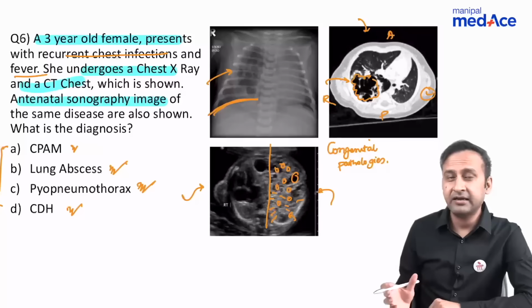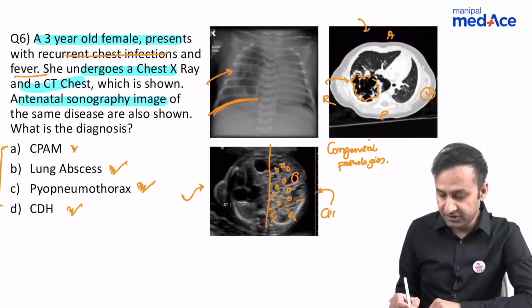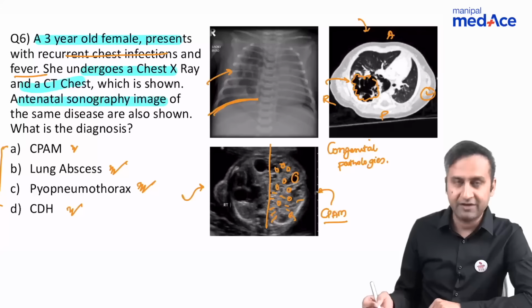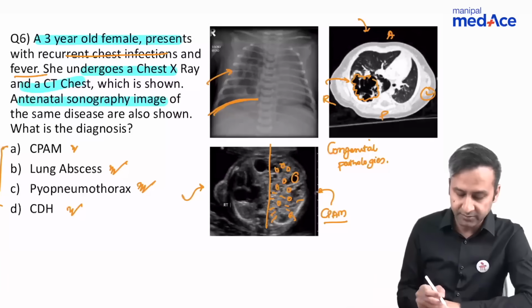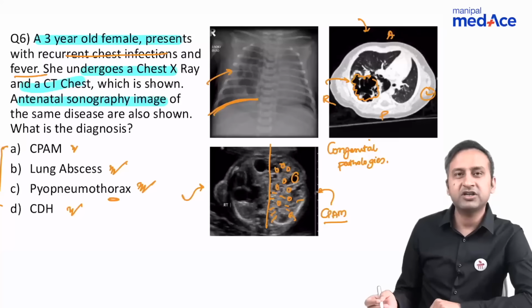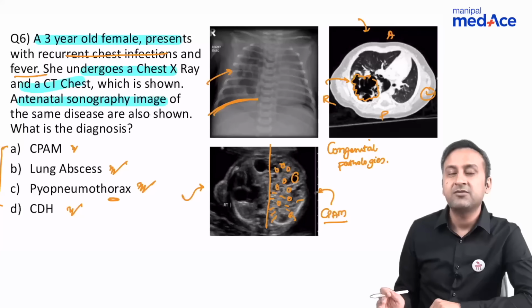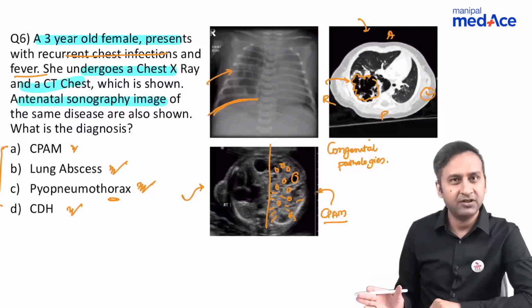So this is again an appearance of CPAM, congenital pulmonary adenomatoid malformation. Let's try to eliminate the options. Even if you don't know about CPAM, let's try to eliminate pyopneumothorax. What will pyopneumothorax present like? Pyopneumothorax means presence of pus and air within the pleural cavity.